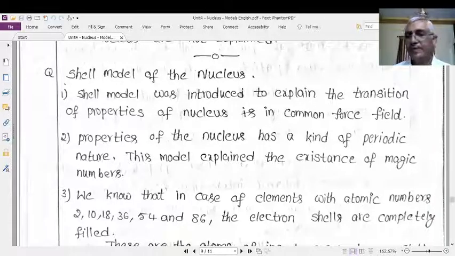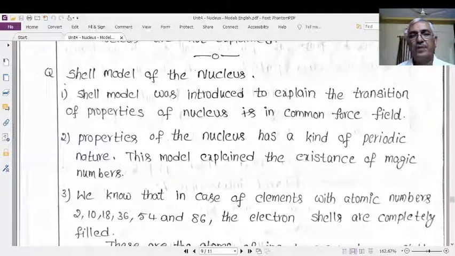In this class, we will discuss the nuclear models. Nuclear model means how the nucleons constitute the nucleus, how the nucleons are arranged in a nucleus to give a stable structure to the nucleus, and what the properties of the nucleus are. These properties are explained, and the means and ways with which we can discuss all these things are in the nuclear models.